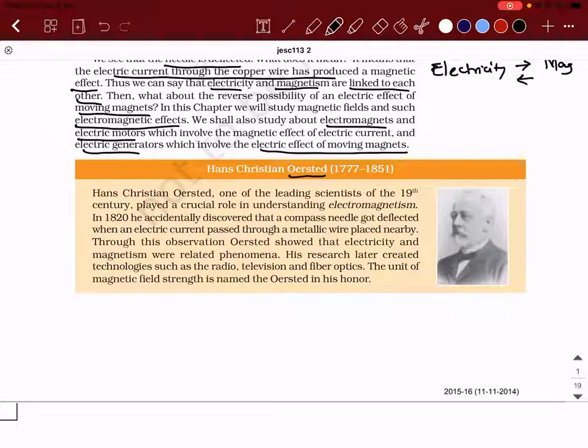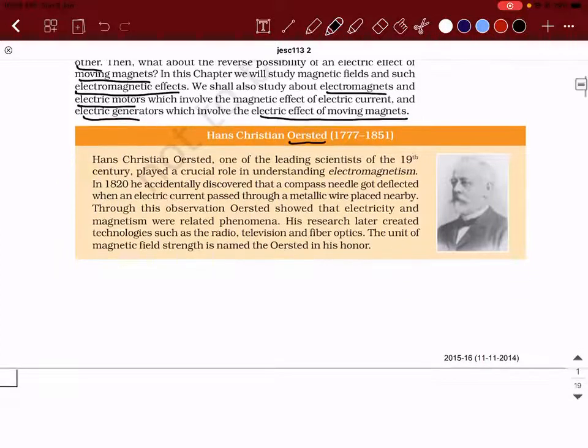Before that, what people thought is they both are different branches. But later we came to a conclusion that they are linked to each other, which is helping us in the current era. Many applications of such phenomena exist, especially electromagnetism. Not sure if you have heard of hyperloop and all those things. All those things work on the concept of electromagnetism only. So the combined branch is what we call electromagnetism.